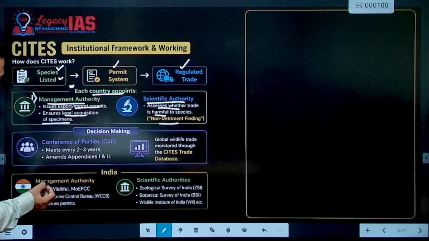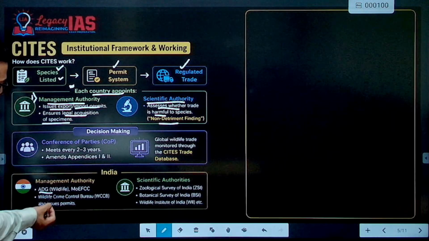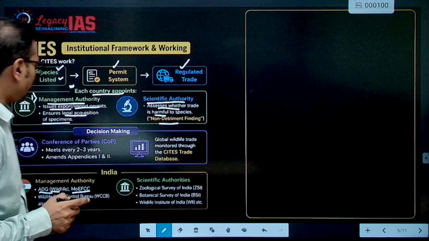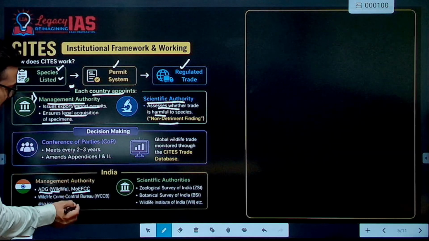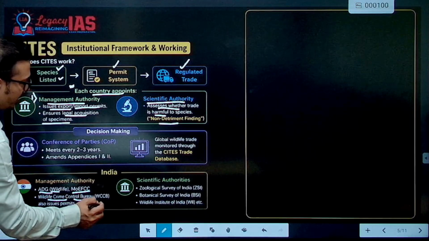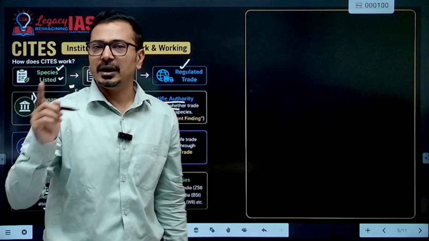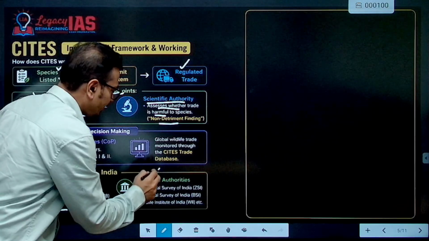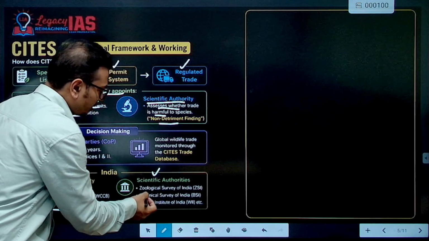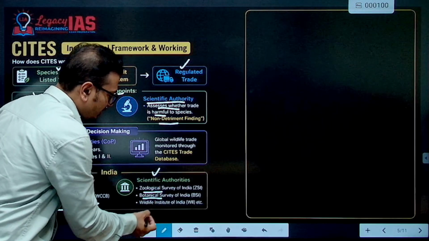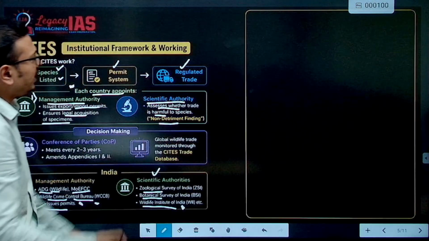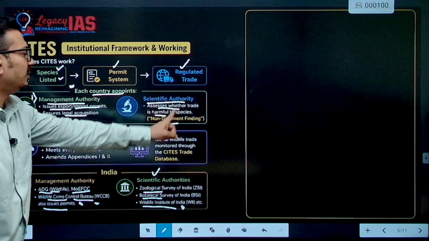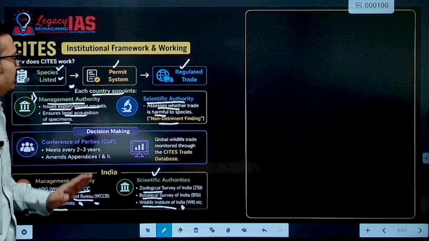In India, the management authority is the Additional Director General, ADG Wildlife, under the Ministry of Environment, Forest and Climate Change, the Union Environment Ministry. Also, permits are issued by the Wildlife Crime Control Bureau, a statutory body created under the Wildlife Protection Act 1972. The scientific authorities designated under this convention are the Zoological Survey of India, Botanical Survey of India, and Wildlife Institute of India. They assess whether the trade is harmful to the species in India or not.